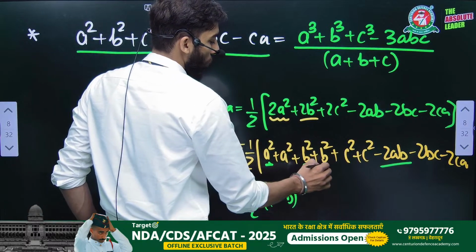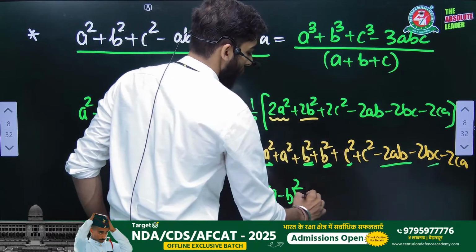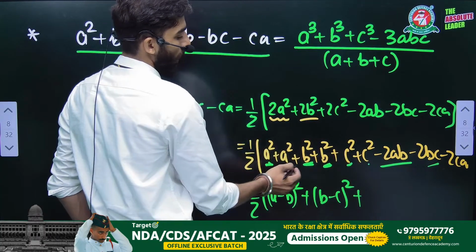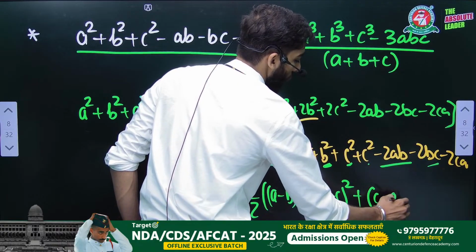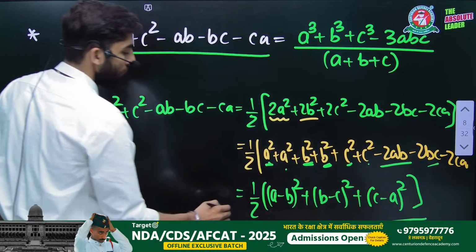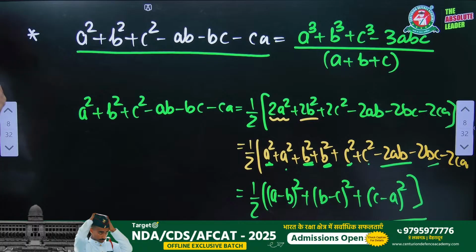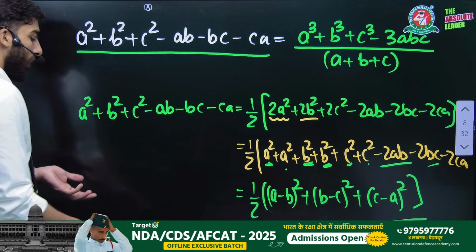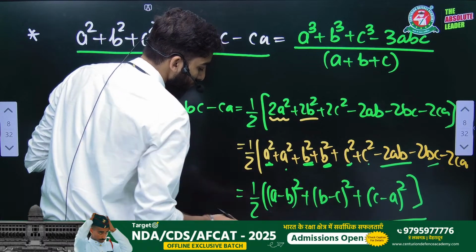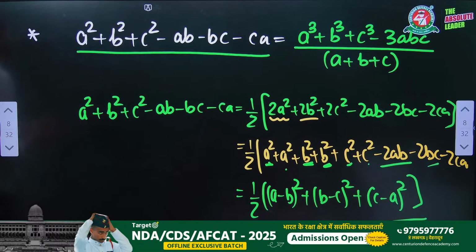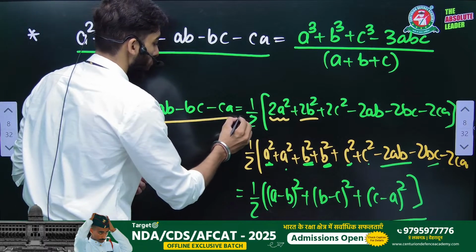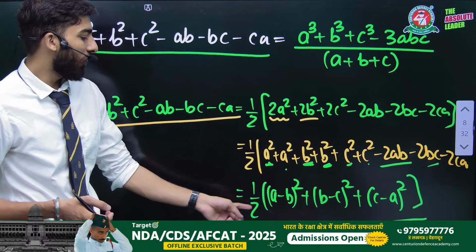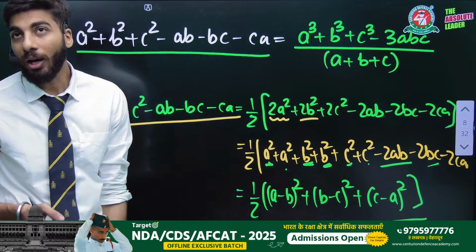Similarly, if we take b square plus c square minus 2bc, we get b minus c to the whole square. Similarly, c square plus a square minus 2ca gives c minus a to the whole square. So 1 by 2 a minus b to the whole square plus b minus c to the whole square plus c minus a to the whole square. That will be our answer. This is a very beautiful result, because in matrices and determinants you will see these things very commonly.